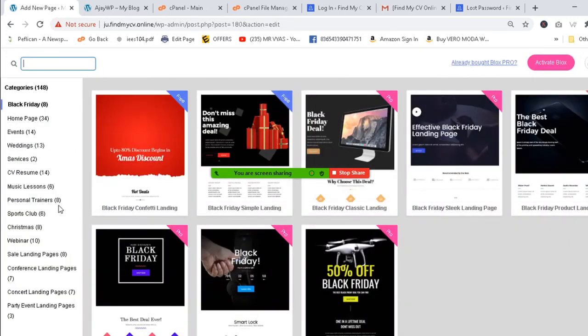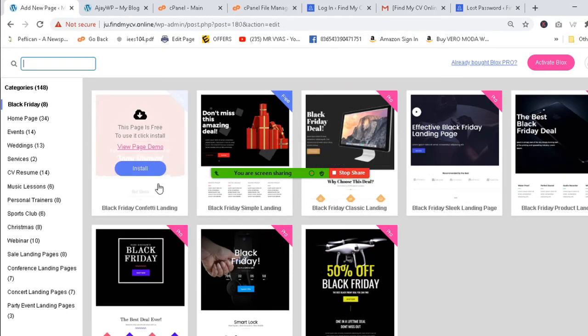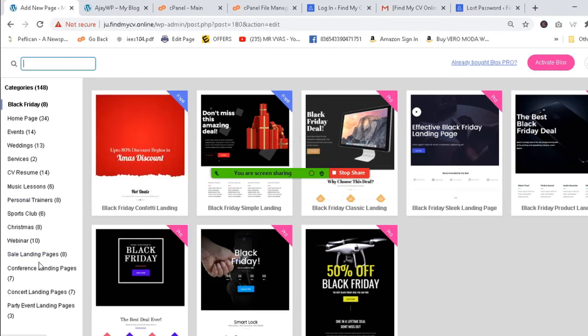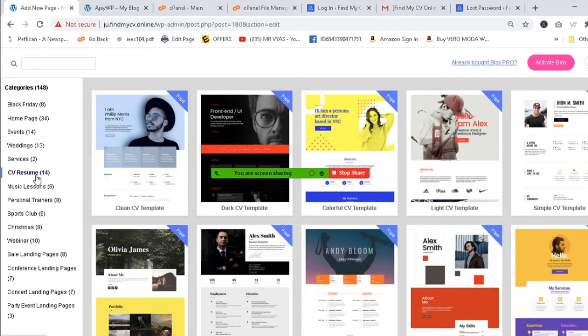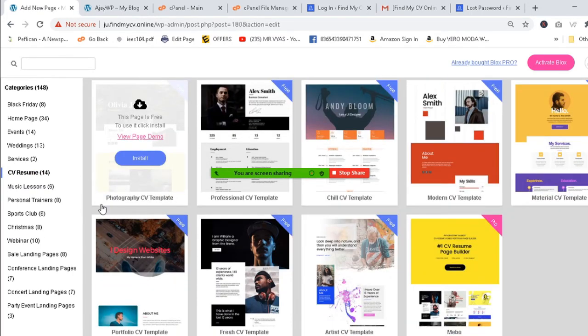Okay. Now click in the downside. You can find different types of CV. In the future, you can use all of this for your designing purposes. Almost 99% are free. Now click on the CV, the 14th CV on the left side, CV resume. Click on the left side CV resume, 14 is written there because 14 designs are there. It's a wonderful fact, 14 designs.